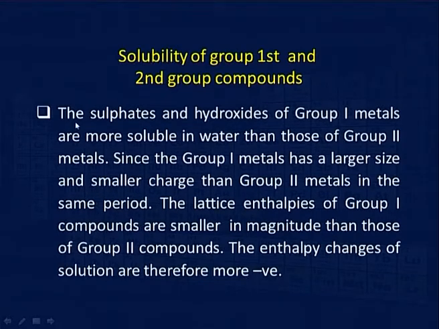If the difference in size between the cation and the anion is much higher, then the compound becomes soluble, but if the sizes become comparable, then it becomes insoluble. If the anion is very big, there is a lot of distortion, as in the case of carbonate and sulphate.